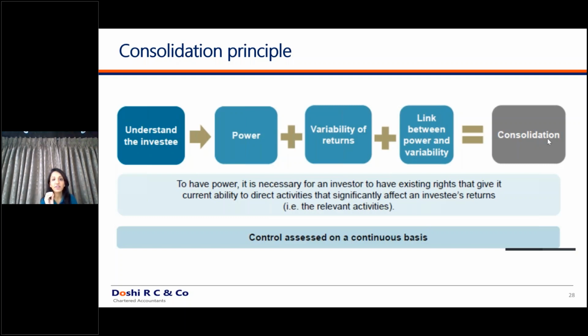In certain cases, even if you are not holding 50% of the shares, you might control the entity, and the other way around is also possible. You might hold more than 50% of the shares, but still control is not possible. Here we'll discuss examples for all such cases.